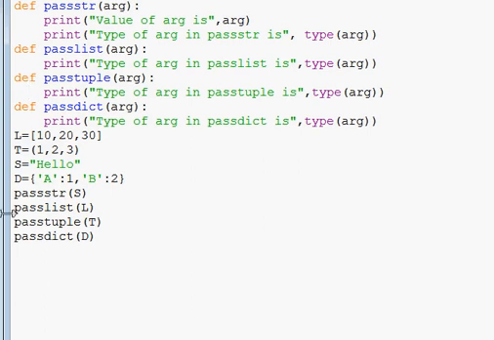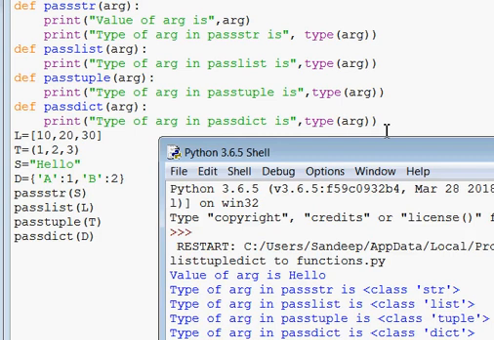Now returning back, the next statement will come. So when this statement executes, your control comes to this function pass dict. Now arg will have the value of d. D is of type dictionary, so coming into this function the message will come, type of arg in pass dict is type arg, and the type function will give the data type of arg as arg is having value of d now. So d is a dictionary, that's why here arg is also showing a data type dict.